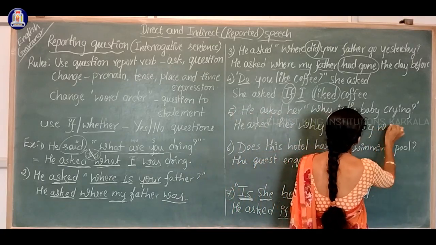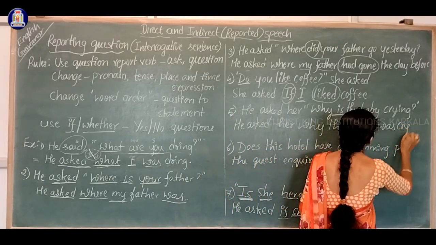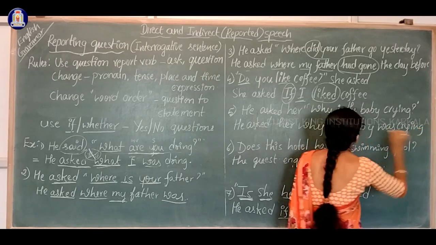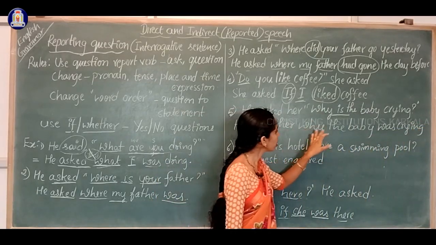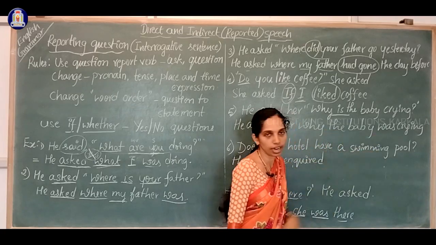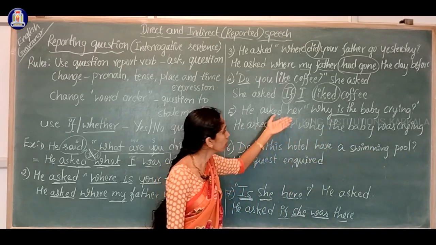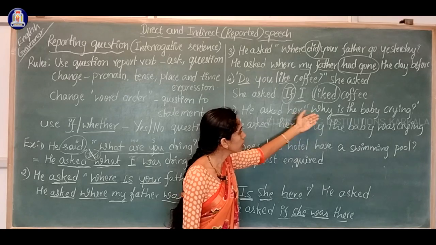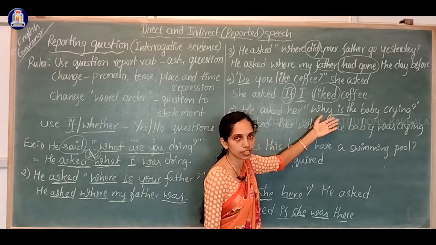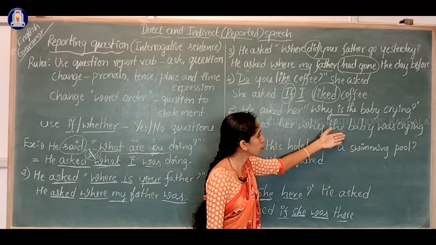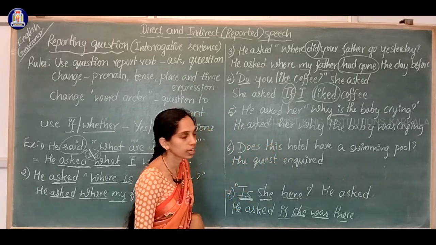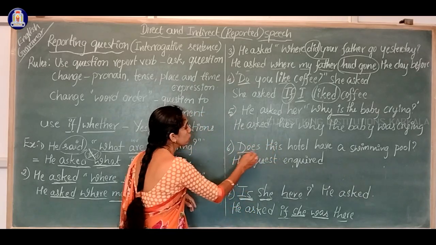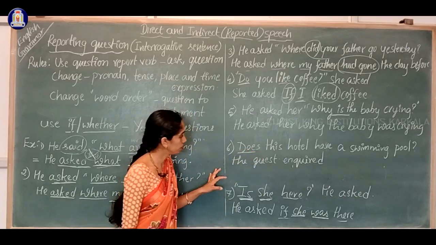Why the baby was crying. Yes. He asked her why the baby was crying. So the word order of the question is changed into the word order of the statement. Okay, why the baby was crying. Okay, let us look at another question.